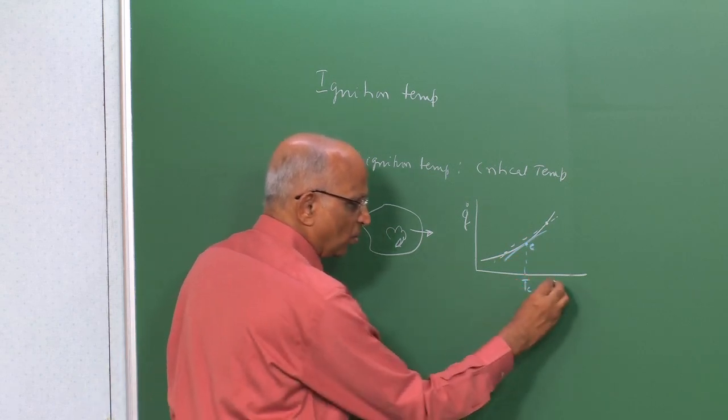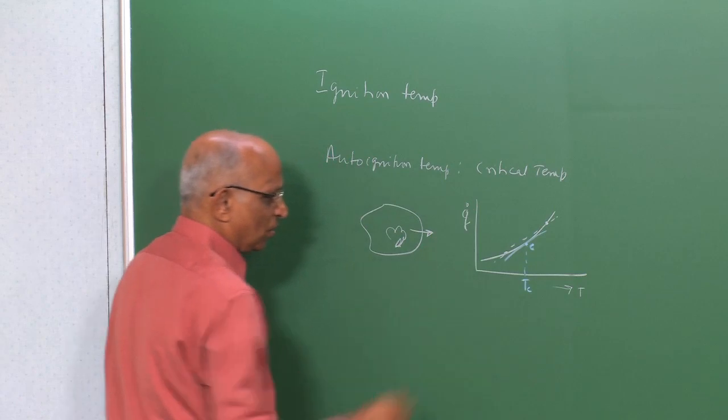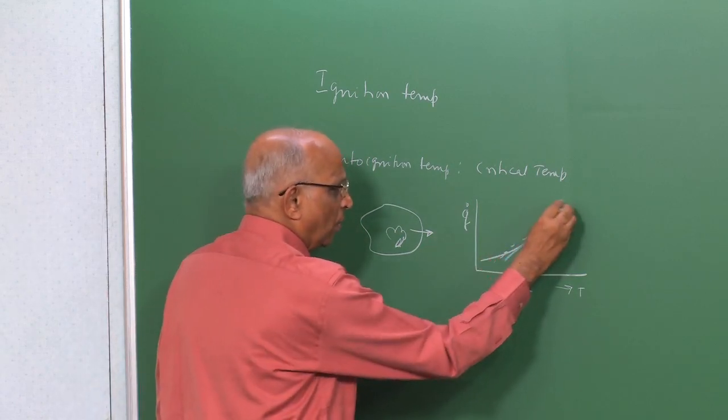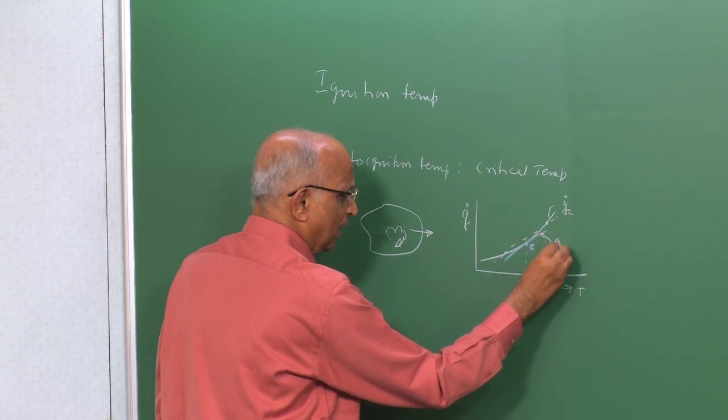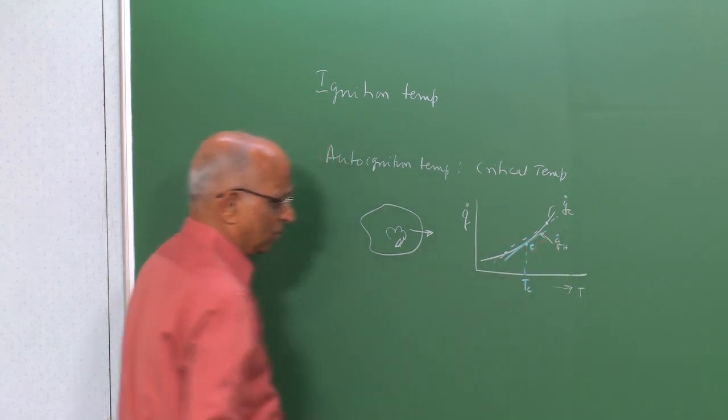Mind you, the x axis was the temperature, the y axis was heat release, the curve here was the heat generated, Q_C dot, and this curve was the heat lost to the surroundings, the rate of heat loss.